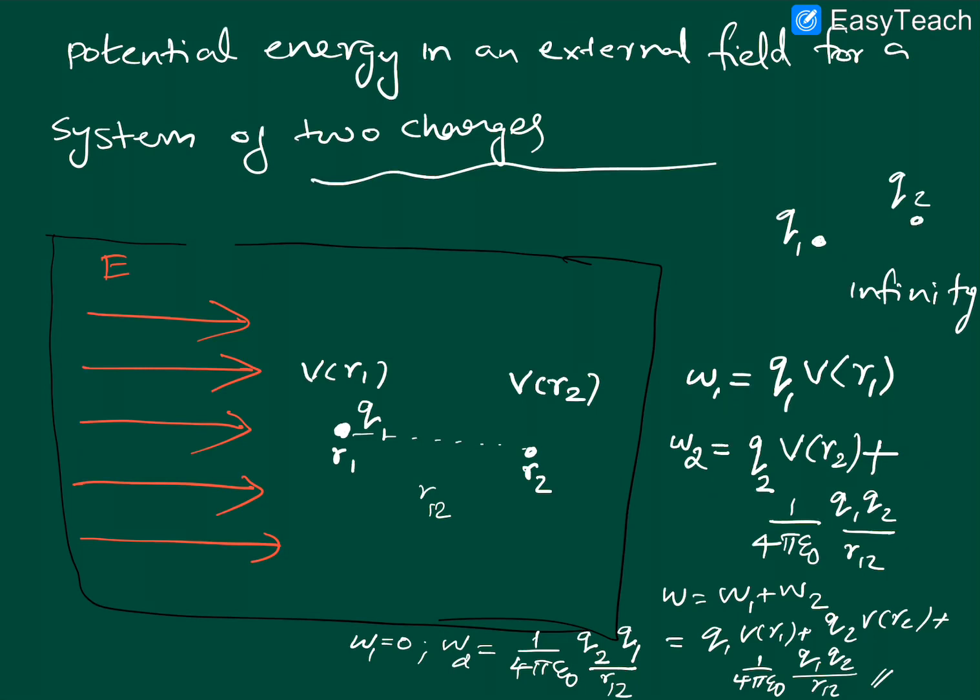It can be in the shape of a triangle or any other shape. You can do it. Distance you can measure. Then you will get some expressions like this. So just take it as a work and do it yourself. Okay. So this is the case for potential energy of a system of charges in an external field. I hope it is clear.